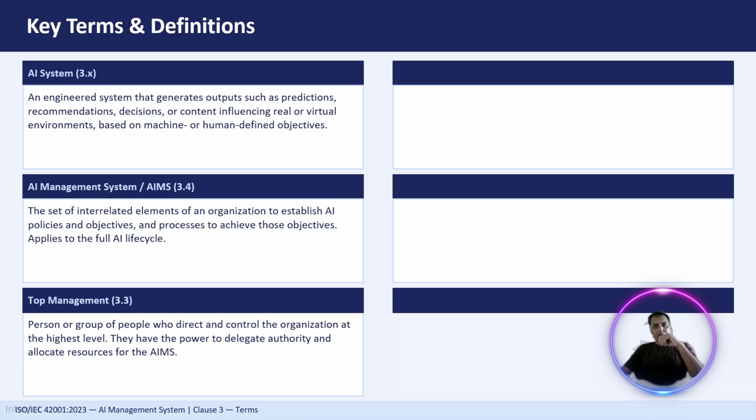Responsible for approving AI policies, AI budgets, AI resources, and ensuring the AI is aligned to the business goals. So they are not the ones who are actually building the AI themselves, right? But they make sure that the organization uses AI responsibly. So, for example, the CEO may approve AI strategies and allocate the budget for AI governance. So, without leadership support, AI management systems cannot be successful, right? So, every organization needs to have top management support from top to bottom level.